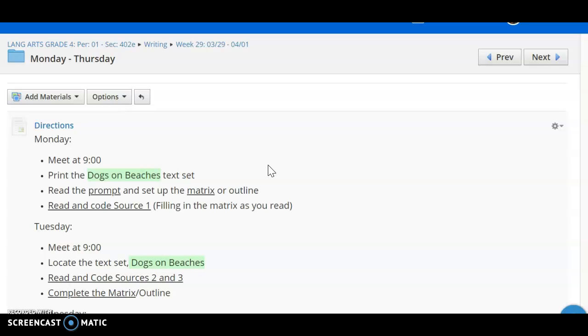You can hear Hazel in the background. She's just adding to this idea of dogs on beaches, giving you kind of that ambiance with her dog bark.